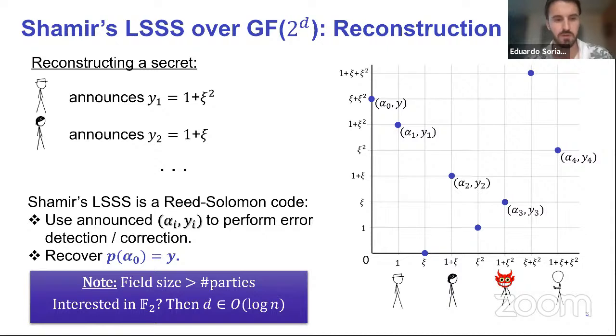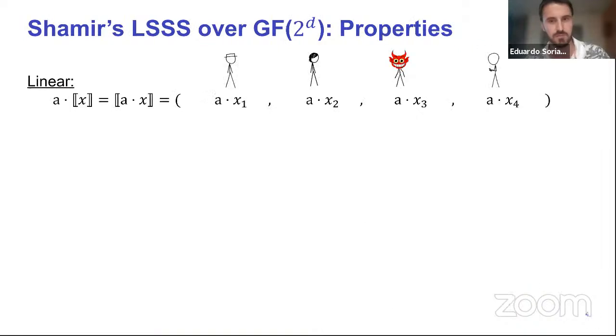A small note before going ahead, that might sound obvious, is that you need the size of your field to be bigger than the number of parties. Otherwise, you don't have enough points for your polynomial. So if you wanted to just work with a Boolean secret, you need to move to an extension of degree D, as we did here in the example. And this degree D is logarithmic in the number of parties.